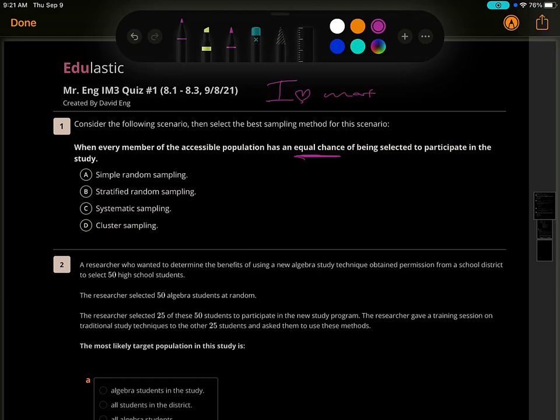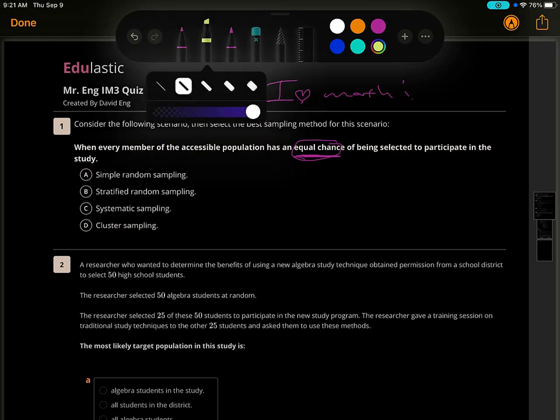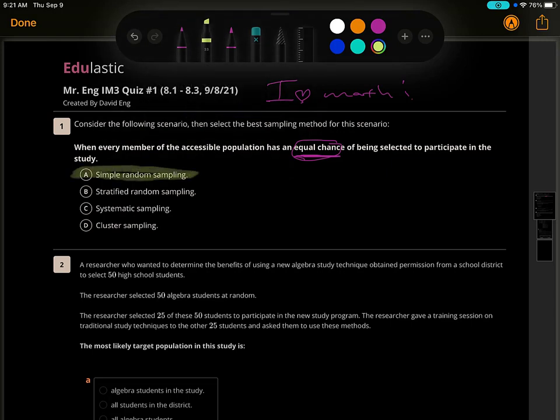Hey math lovers, let's go over quiz number 1. Consider the following scenario, then select the best sampling method for this scenario. When every member of the accessible population has an equal chance of being selected to participate in the study, the answer is simple random sampling. Everyone has an equal chance. Okay, what are the other ones?